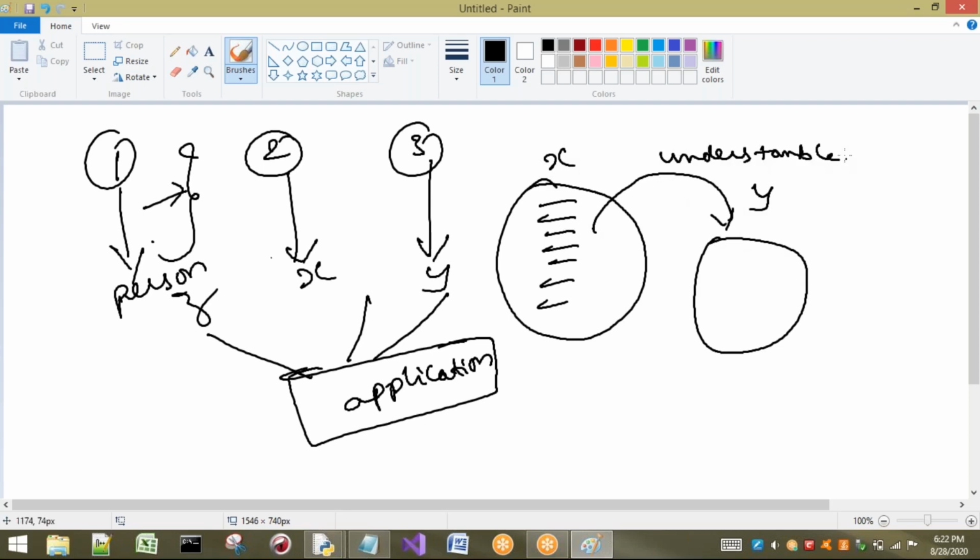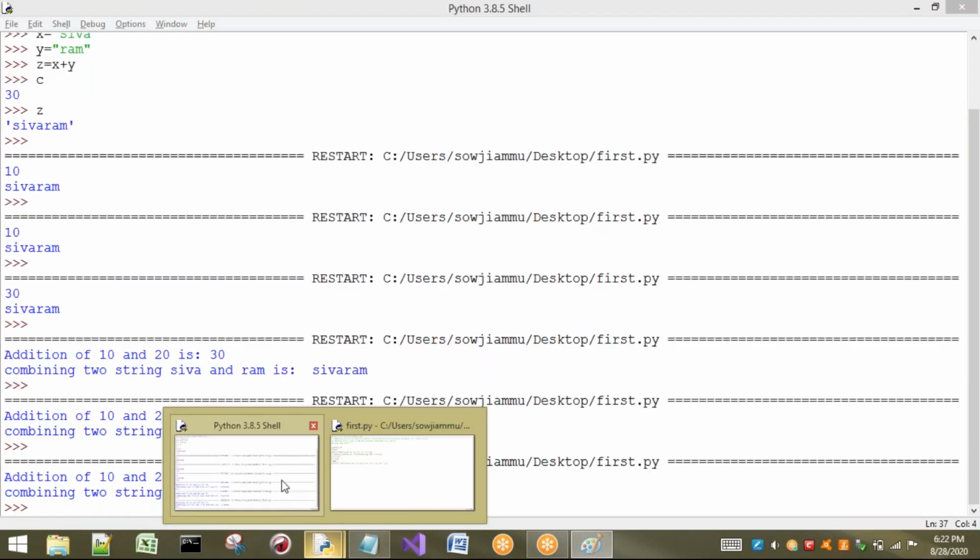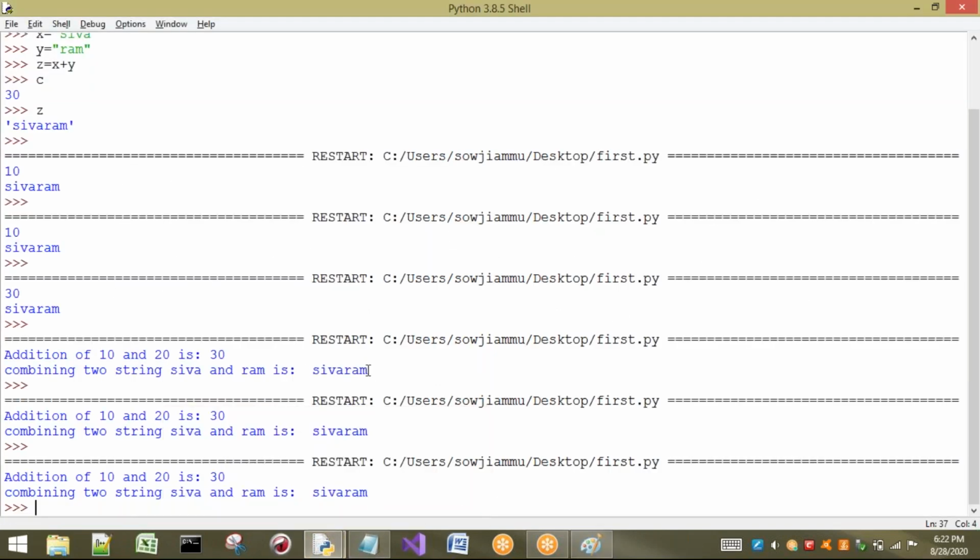by the Y person. How can he understand? Directly, what the first person writes, he cannot understand, because he may use his own techniques and his own logic. But if the X person uses comments, saying this line is for this purpose and this line is for some execution, then the Y person can understand easily. That is the use of comments. In real time, comments are necessary so that other persons can understand easily.